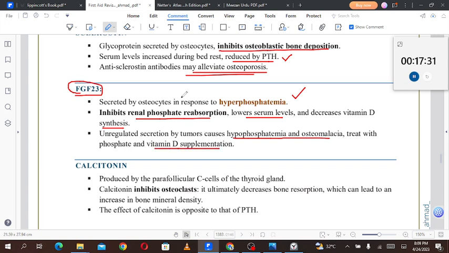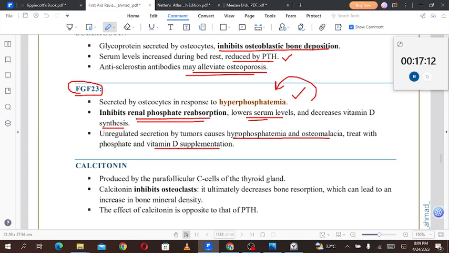I have to read that once again, I was zoned out. Fibroblast growth factor 23 is secreted by the osteocytes in response to hyperphosphatemia. Whenever there is hyperphosphatemia, FGF23 is released. Renal phosphate reabsorption is inhibited by the FGF23, which lowers the serum level and decreases vitamin D synthesis.